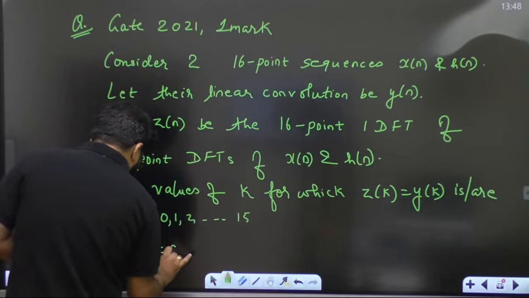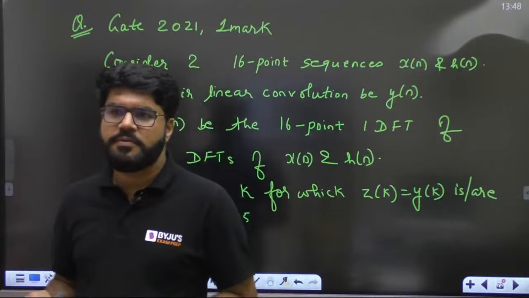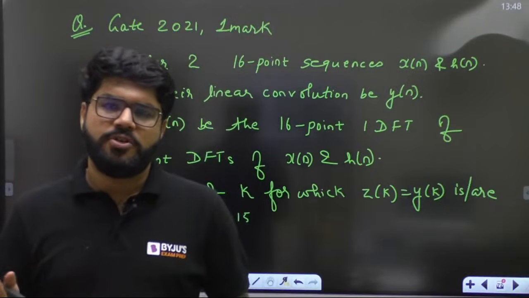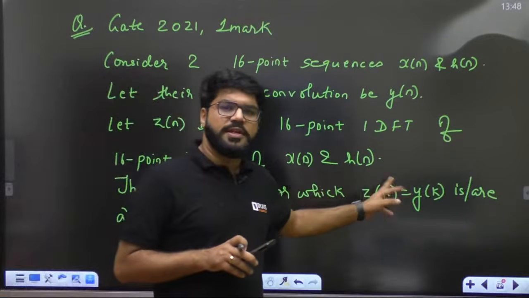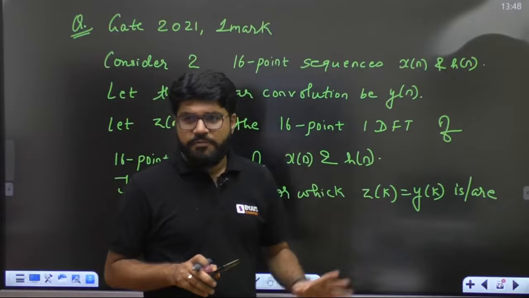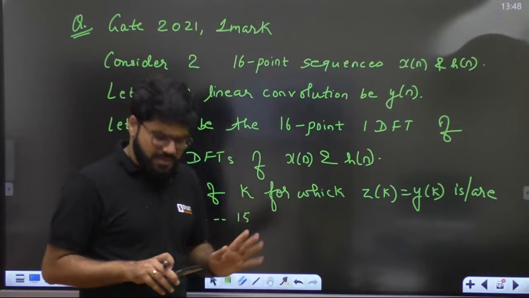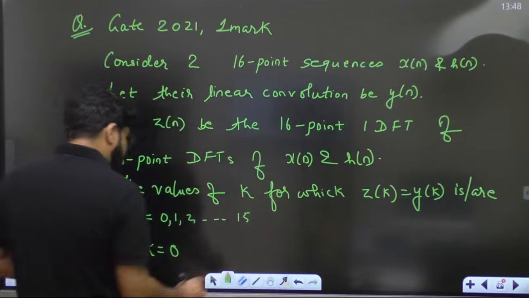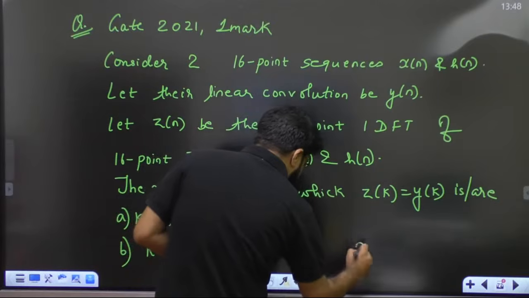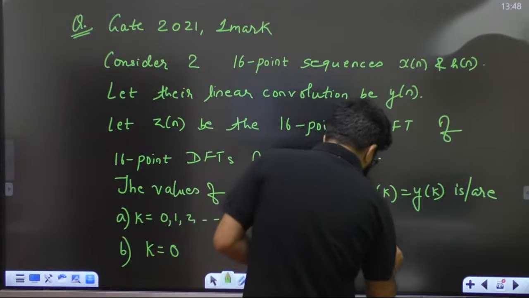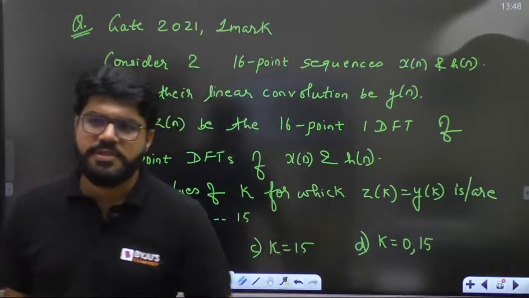So option number A should be wrong. Option A says that for all values of k, the linear convolution and circular convolution should be the same. If you read the question carefully, you will find that Z[k] will be representing circular convolution. So that is not correct. Option number B, k equal to 0. Option number C says k equal to 15. Option number D says both k equal to 0 and 15.